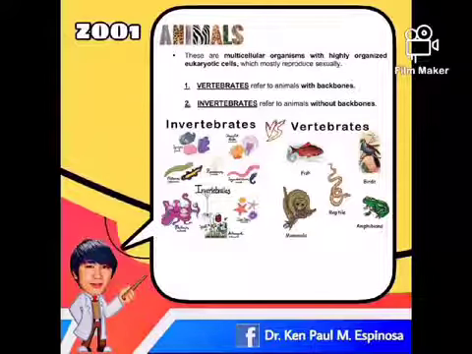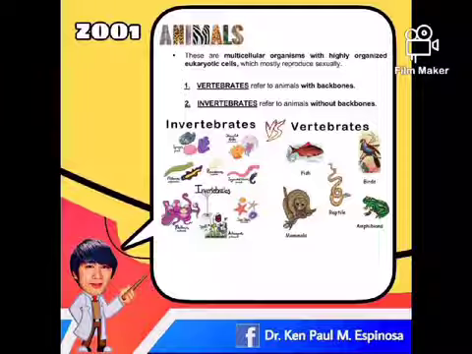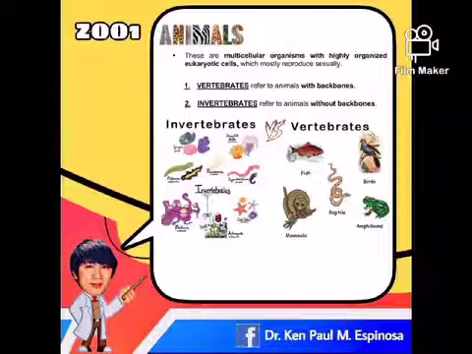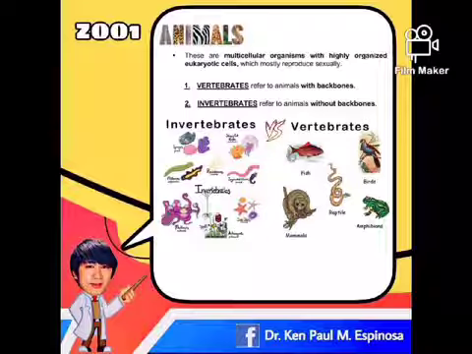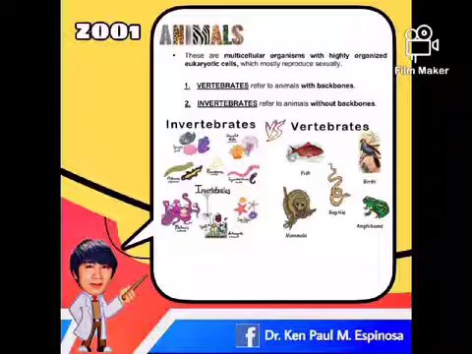Examples: fish, amphibians, reptiles, birds, and mammals. When we talk about invertebrates, this refers to the animals without backbones. Examples: protozoa, these are animal-like protists; echinoderms, starfish; annelids, example earthworm; mollusks, octopus; crustaceans, crabs; and insects.